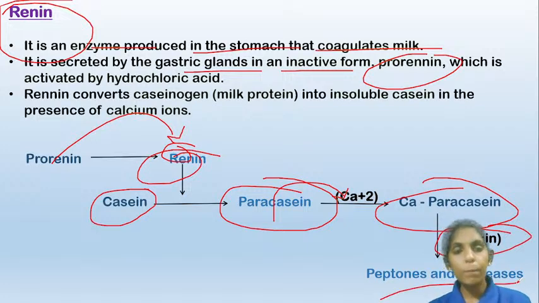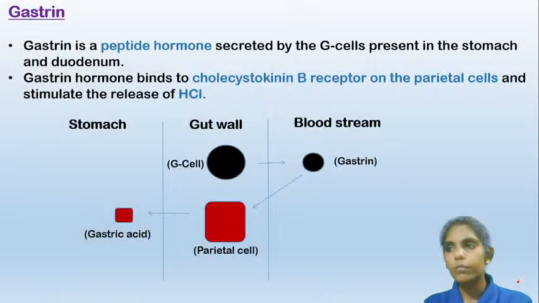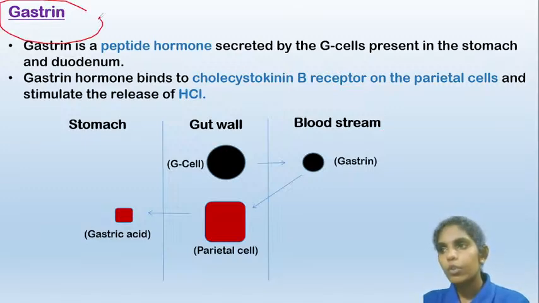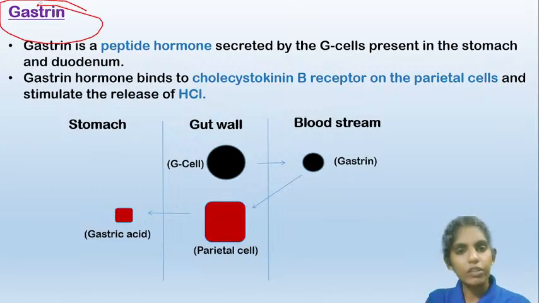So pepsin is a protein digesting enzyme which acts on the proteins present in foods, whereas renin is an enzyme which will digest the proteins present in the milk, particularly the casein. Now coming to the gastrin, so that is about the enzymes and the HCl.